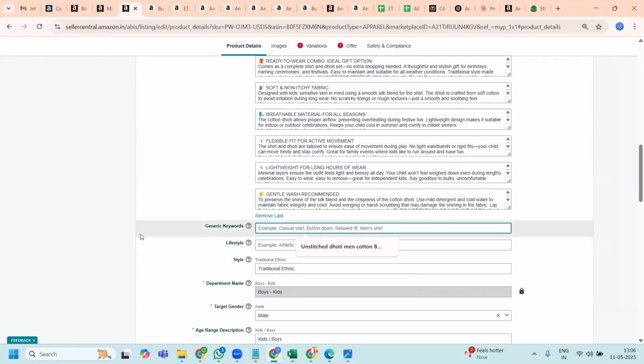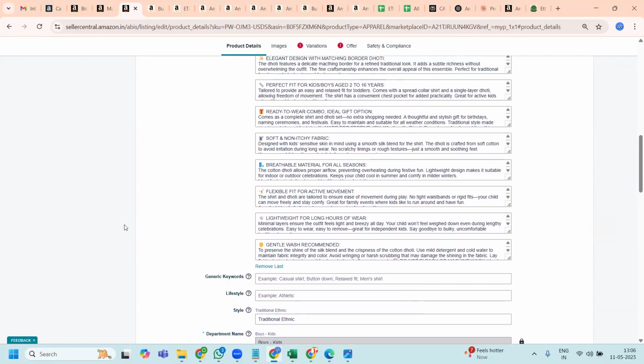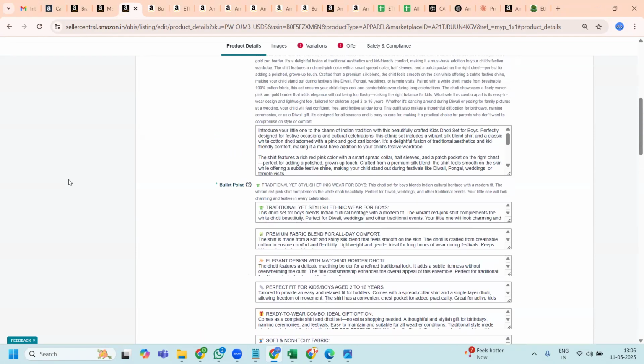When it comes to keywords, the algorithm will go with the title first and then with the keyword, and this generic keyword is also valued when the keyword is repeated in your title, in your description, in your bullet points. Based on that, it will rank your product. So this is how the listing needs to be done. The research needs to be done, and you need to write a title, bullets and description. So we have already completed that.